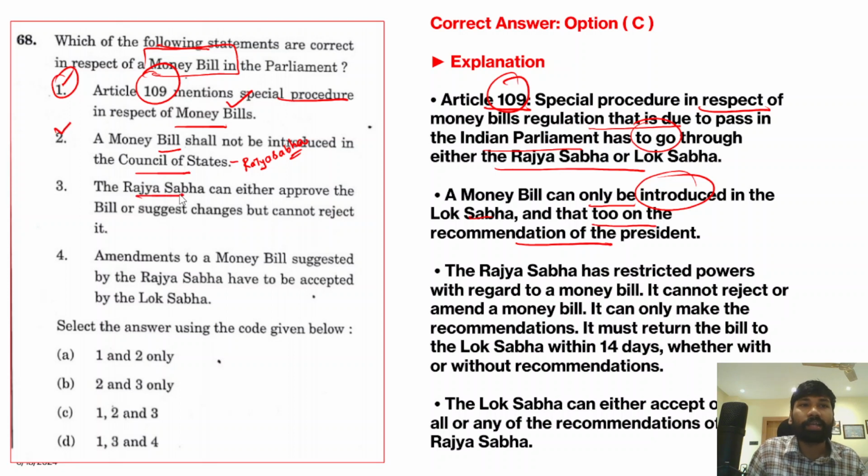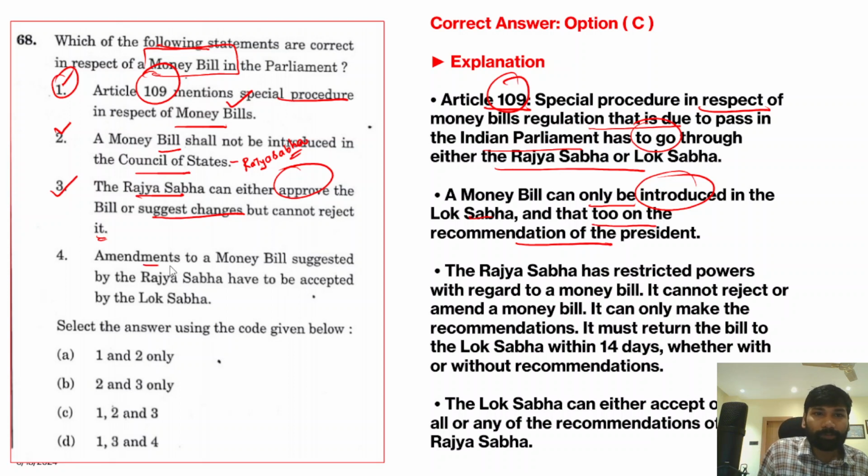And the third statement: the Rajya Sabha can either approve the bill or suggest changes but cannot reject it. Yes, this statement is also clearly correct, because whenever any money bill is first passed in Lok Sabha and sent to the Rajya Sabha for its consideration, the Rajya Sabha can either pass the bill, but it cannot withhold the bill and it cannot reject the bill. Even if the Rajya Sabha withholds the bill, after 14 days the bill is considered as passed.